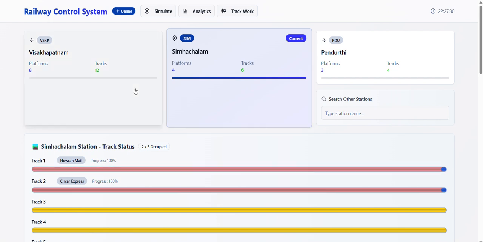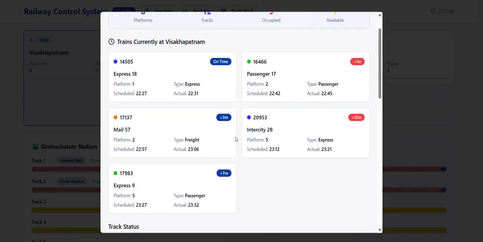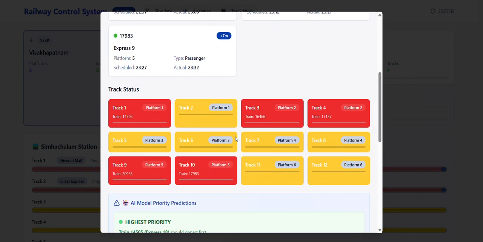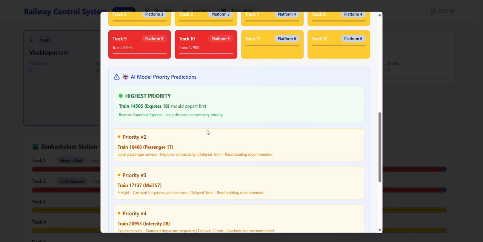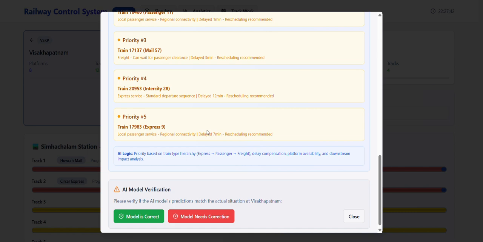The controller can see the information of the stations to the left and right of it. So see about Vishakhapatnam: the number of platforms is 8, the number of tracks is 12, of which 5 are occupied and 7 are available. And these are the trains currently at Vishakhapatnam, as you can see here. And these are the track statuses: platform 1, track 1 has been occupied and track 2 is empty. And similarly, the AI model predicts and gives recommendations for all stations, and we can also see it here.